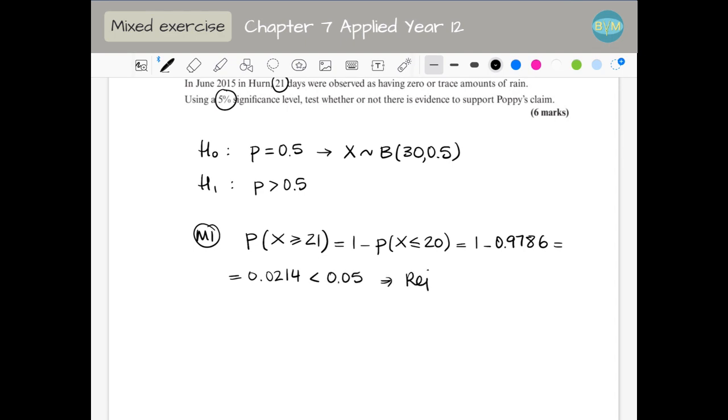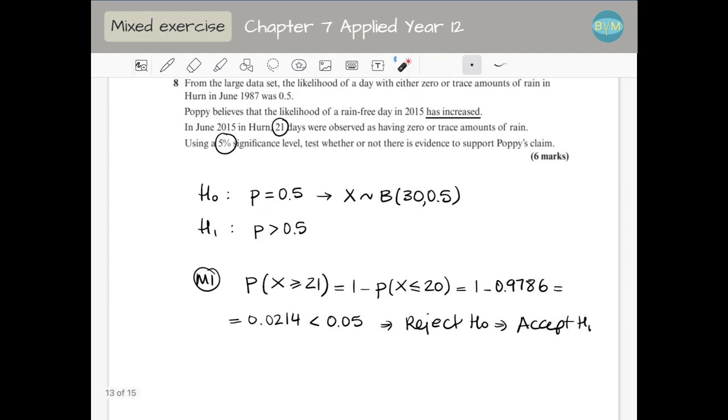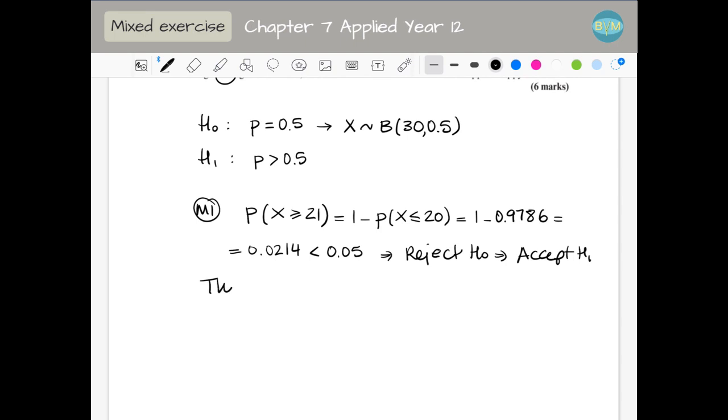This is smaller than the significance level, which was 5%, which means we have to reject H0 and accept H1, the alternative. So there is enough evidence to support that the probability or the proportion of rain-free days has increased, to support Poppy's belief. We have to say there is enough evidence to support Poppy's claim that there are more rain-free days.